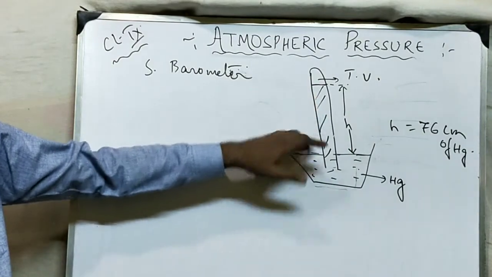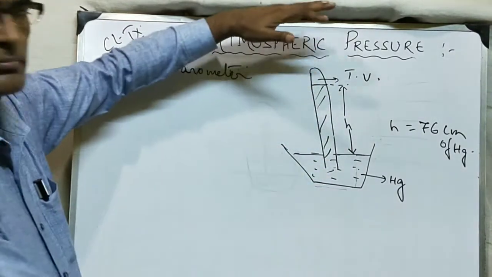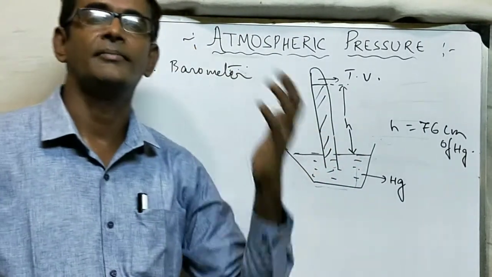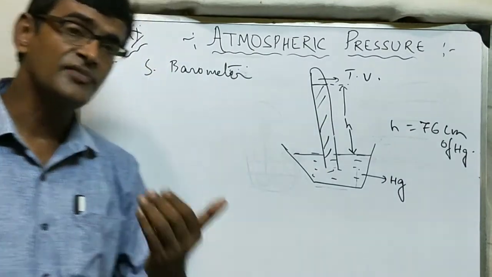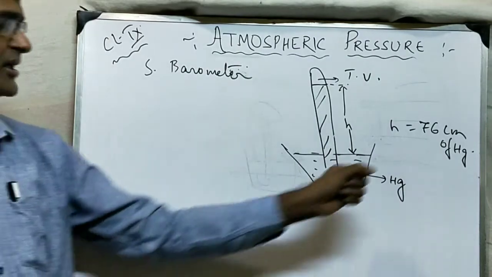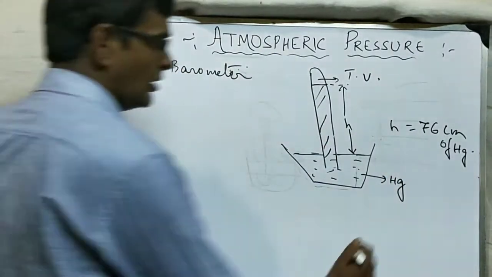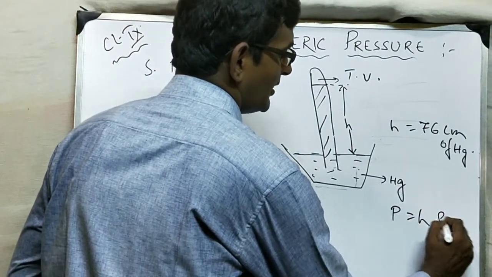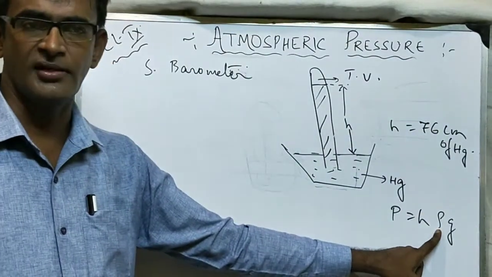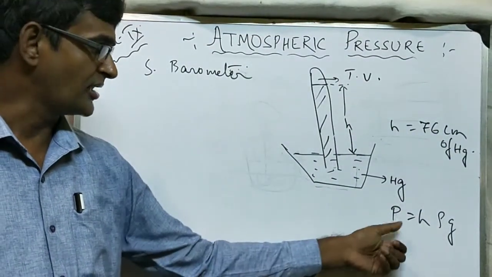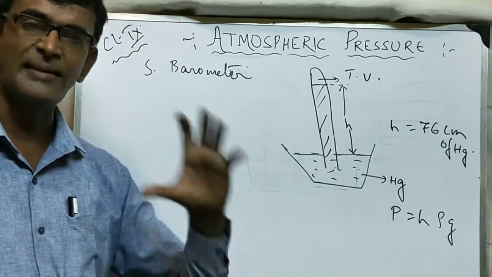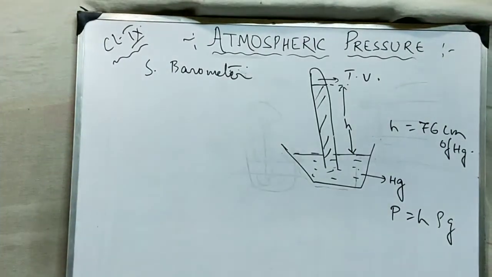First demerit is that if this system is open, there is a chance that the mercury here can be contaminated. And if the mercury is contaminated, the density will change. Because we know the formula of pressure is P equal to H rho G, we have derived in the last class. So if density is changing, then it is quite obvious that pressure will also change. So we may not get the correct reading because of the contamination of mercury. This is the first disadvantage.